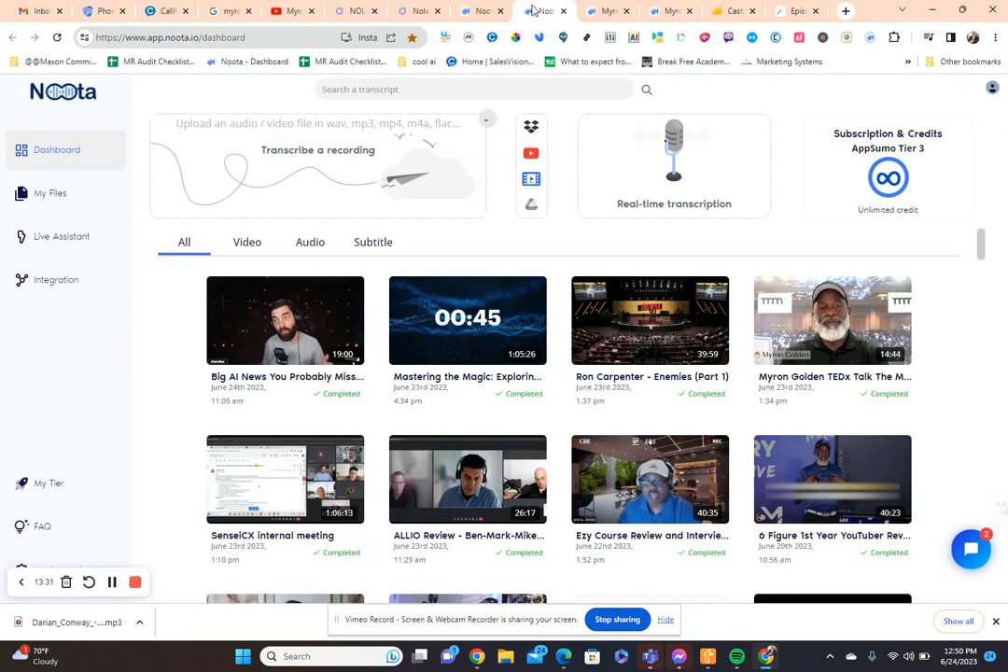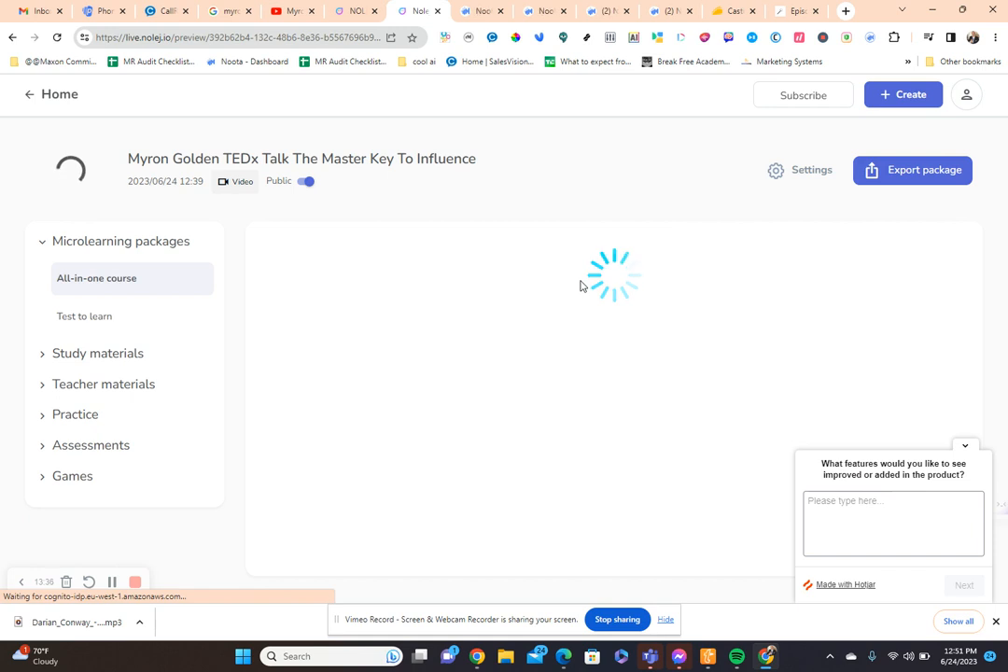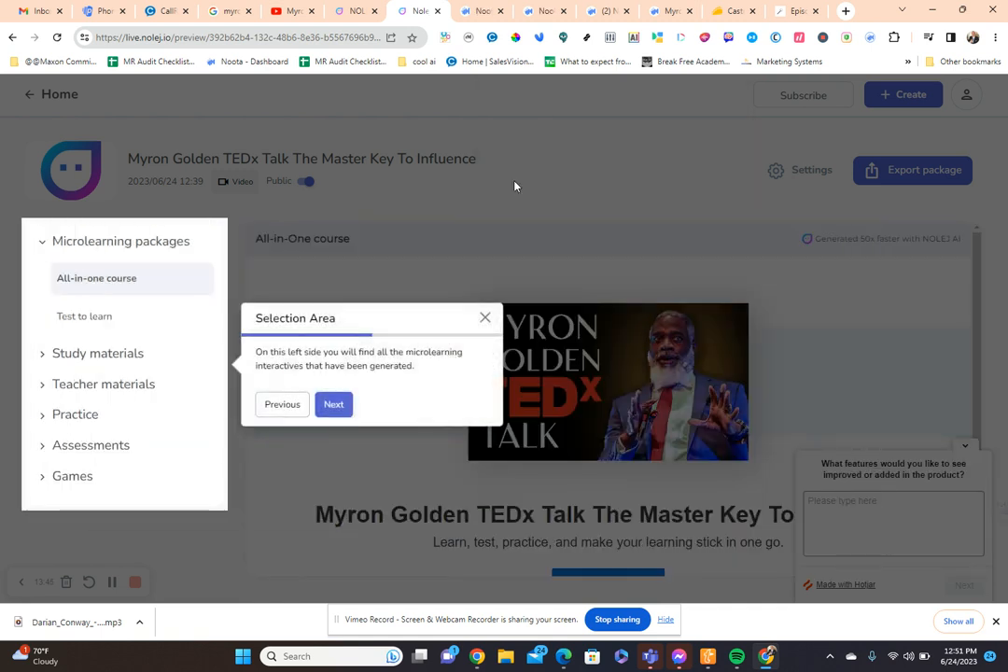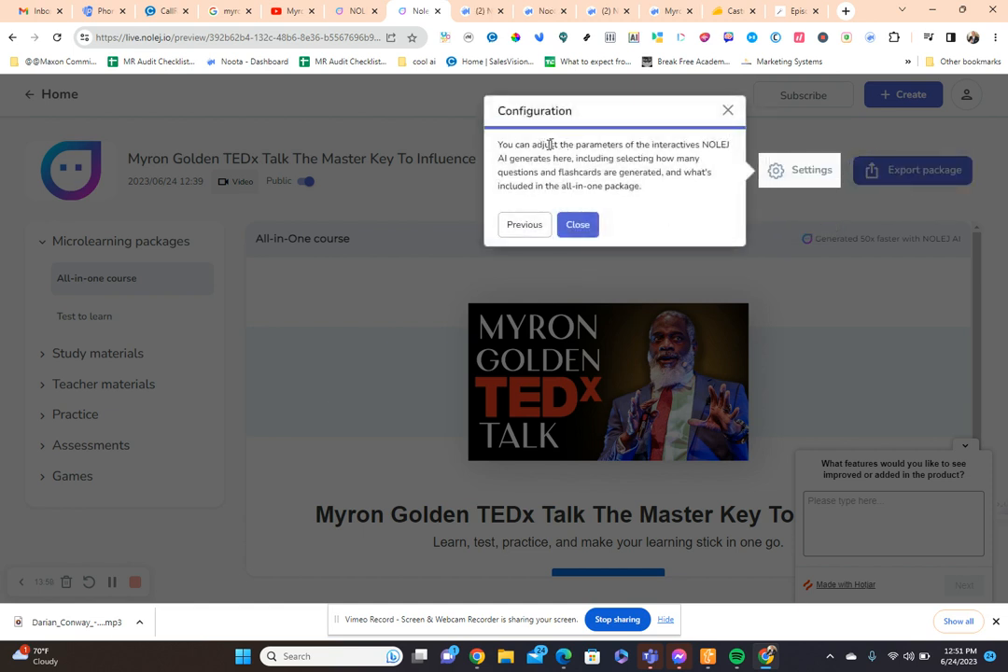Let's see what's happening with our micro learning course. Here we go. It says it's ready. And here it is. So here's the preview area. So I click next. On the left side, you'll find all the micro learning interactives that have been generated. Click next. I could export the whole package. Click next. You can adjust the parameters of the interactive knowledge that it generates here, including selecting how many questions, flashcards, on settings. I'm going to click close.